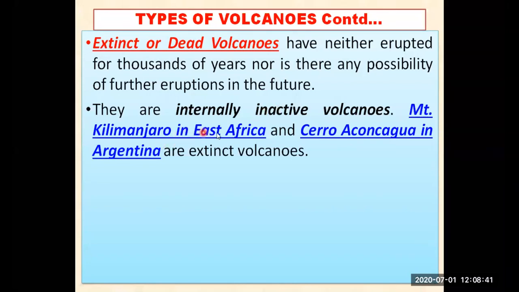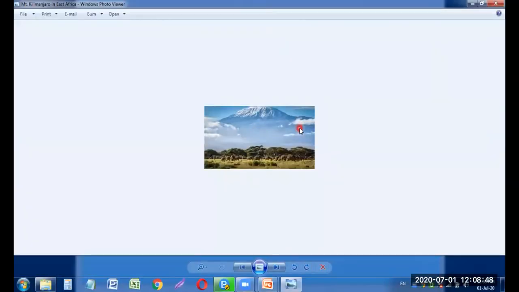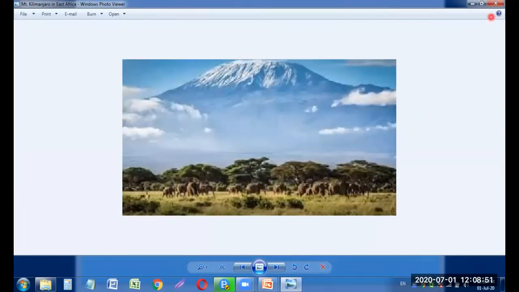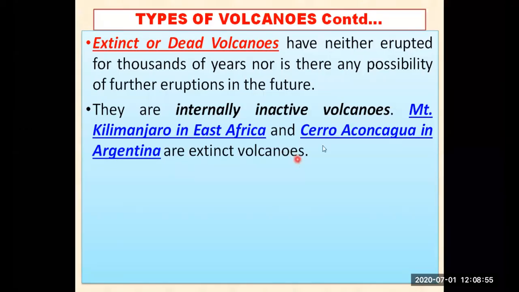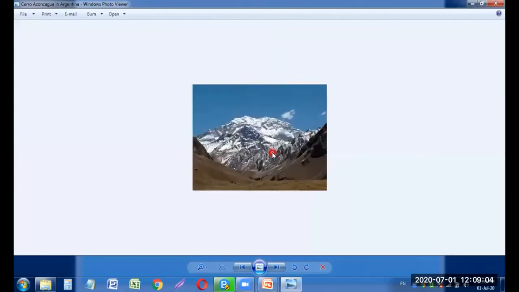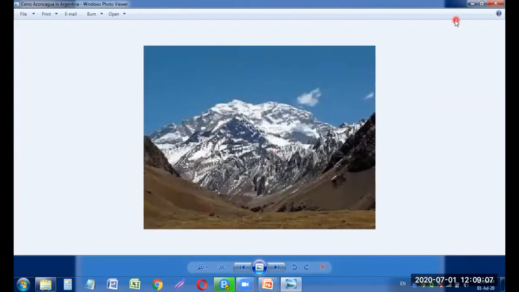Mount Kilimanjaro in East Africa. That is one of the examples, my dear students. I can show you, this is one of the dead volcanoes. You can see Mount Kilimanjaro. That is the dead volcano, meaning there is no chance now of lava coming out. And one more, Aconcagua in Argentina, that is also one of the extinct ones. It is finished now, the volcano cannot erupt, because for thousands of years the volcano has not come out. So that's why we are saying that they are extinct volcanoes or the dead volcanoes.